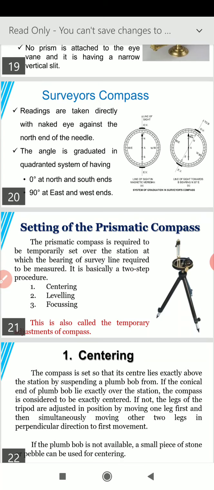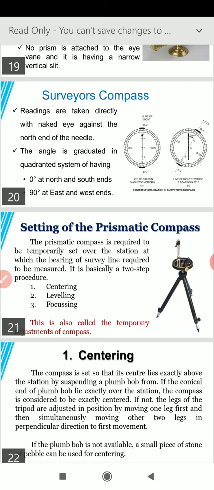So we must focus and learn the setting of all the equipments on which our chapter and syllabus is based. The prismatic compass is required to be temporarily set over the station at which the bearing of the survey line is required to be measured. It is basically a 2 or 3 step procedure.